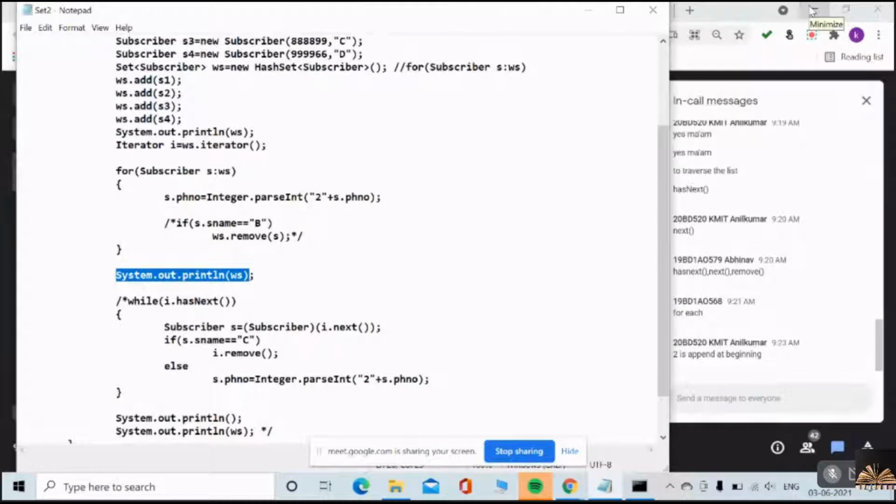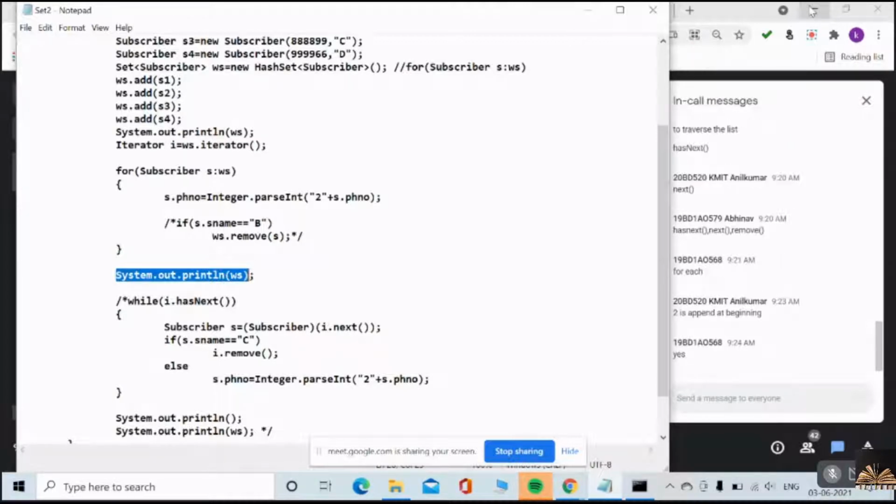Yes, no? 2 is appended at the beginning of the phone number of each subscriber object. So through for each loop, can we modify the data of any collection? Yes. Okay, I'll add one more statement after this.